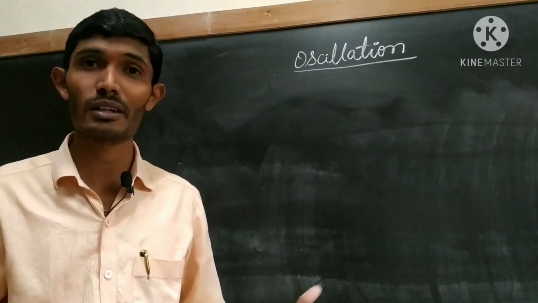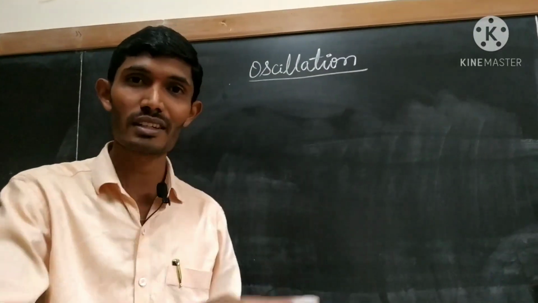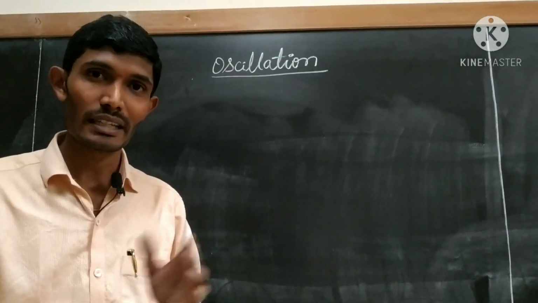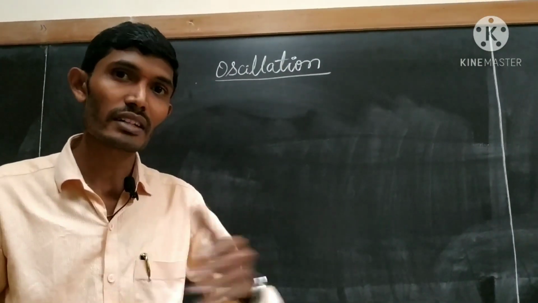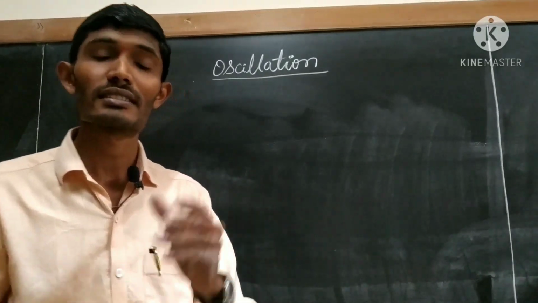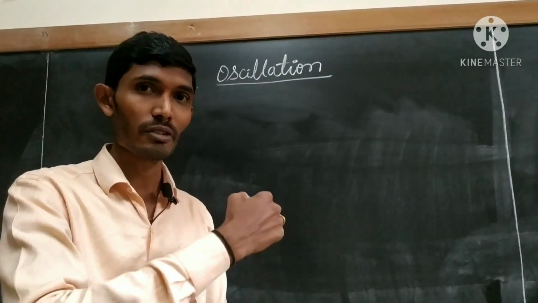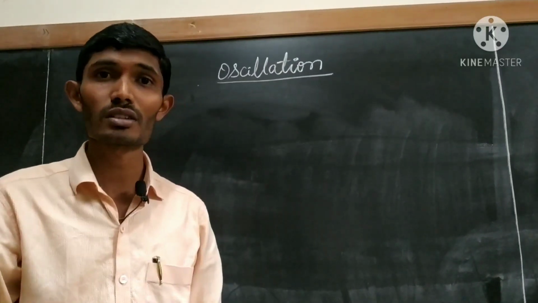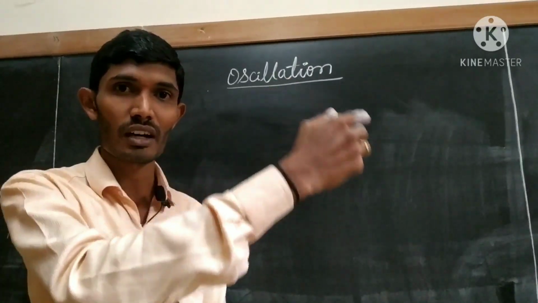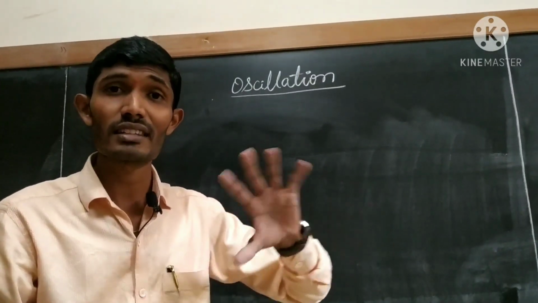First let us discuss the rectilinear motion. What do you mean by rectilinear motion? If an object moves in a straight path, that is rectilinear motion. Example, an athlete running on a track. Second type of motion is circular motion. If an object is moving in a circular path, that is circular motion. Example, revolving of satellites around the planet.